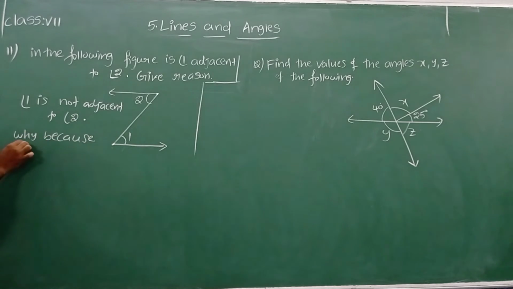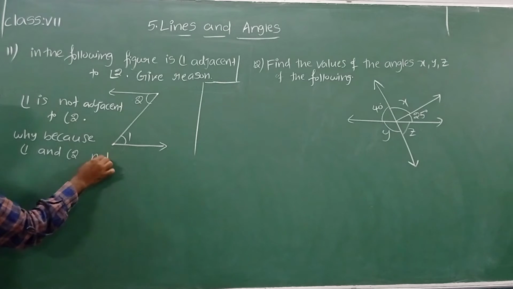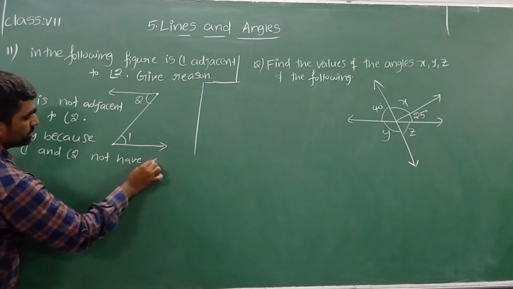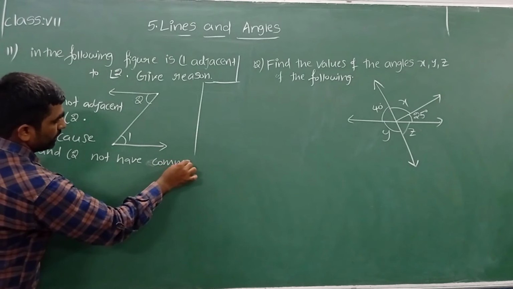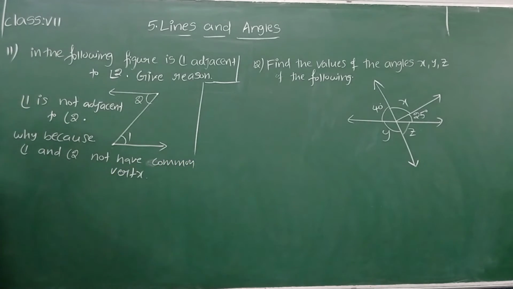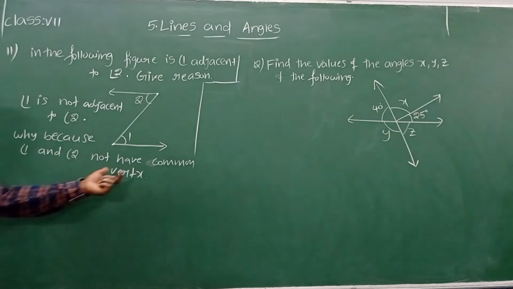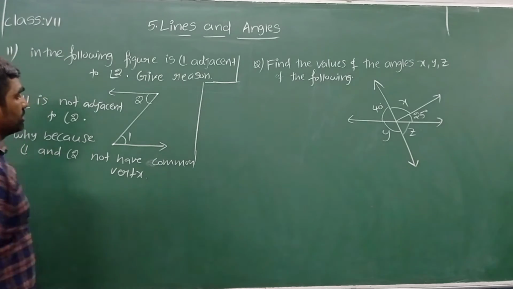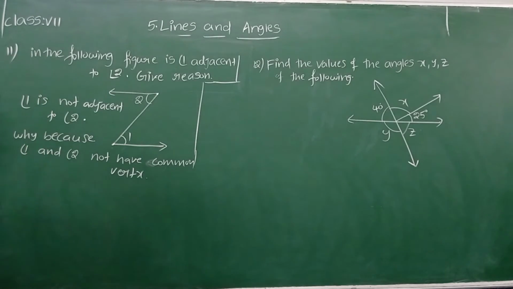Because angle 1 and angle 2 do not have a common vertex. Yes, we can write that angle 1 and angle 2 do not have any common vertex. Because of that reason, both the angles are not adjacent angles.